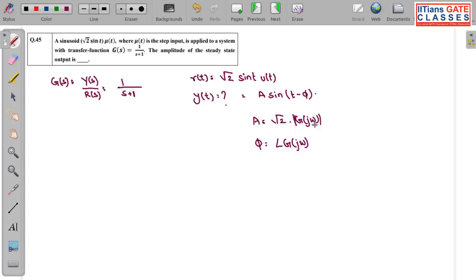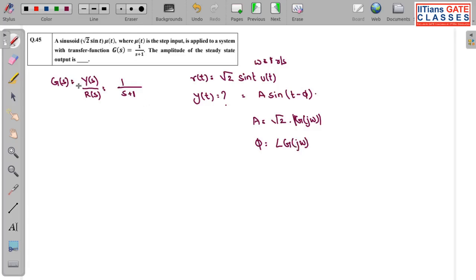Now what is the value of omega here? Omega is the applied input frequency. Omega is 1 radian per second. The applied input frequency is 1 radian per second, you can see. Now you just need to calculate this magnitude of G(j omega) and the phase of this.